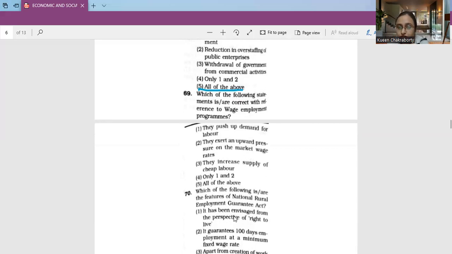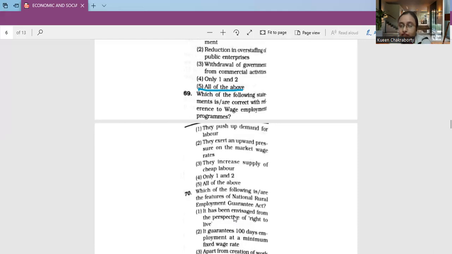Now for question number 69, let's have a discussion. Wage employment programs also push up the demand for labor, and thus they exert an upward pressure on the market wage rates. How? By attracting people to public work programs, thereby helping in reducing the supply of cheap labor, often at wages that would not even meet their basic needs.